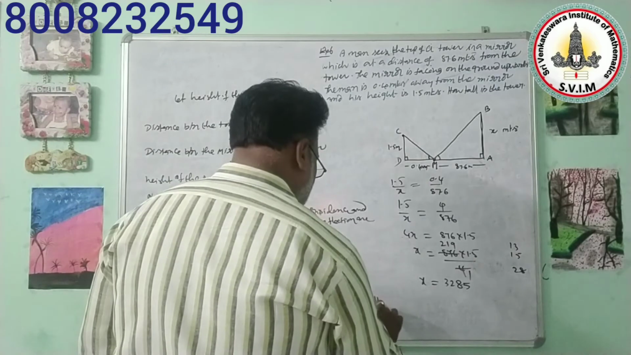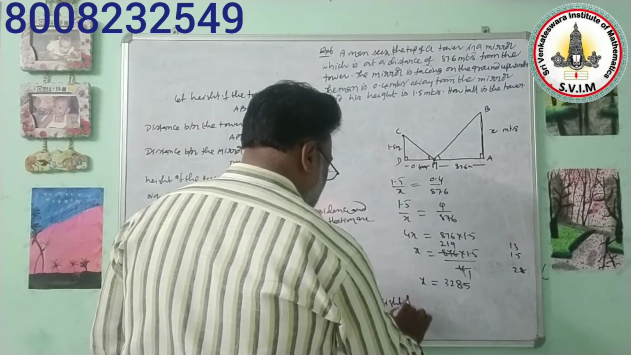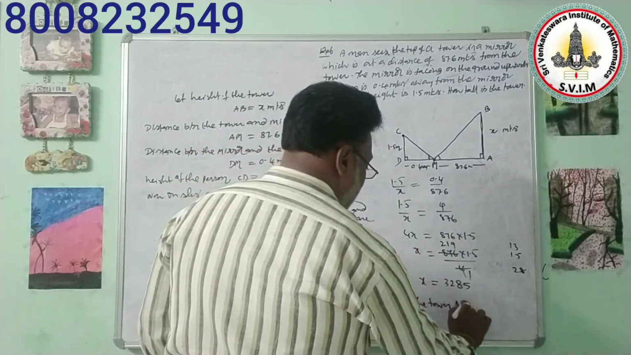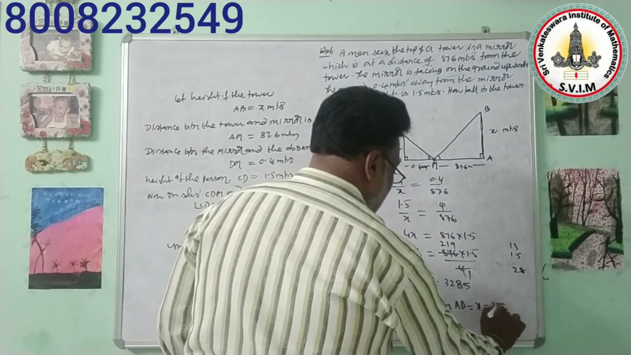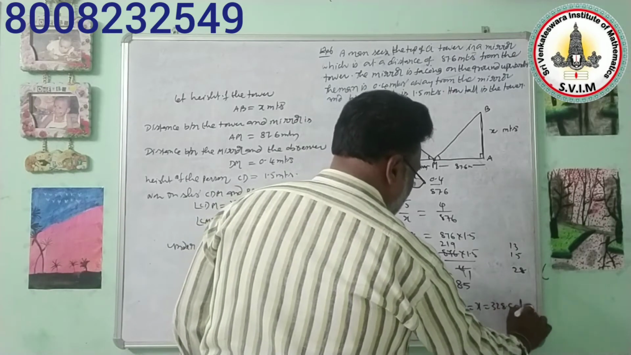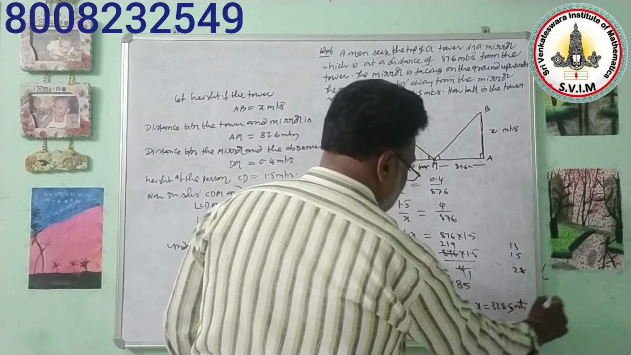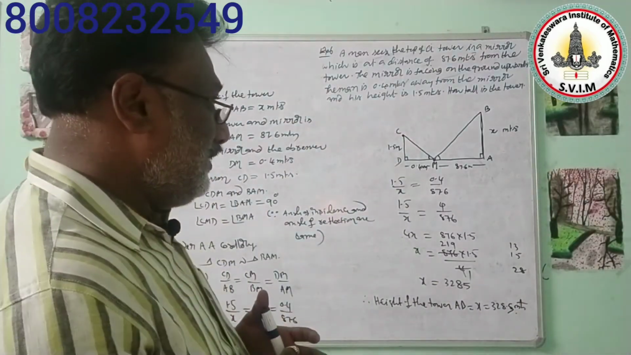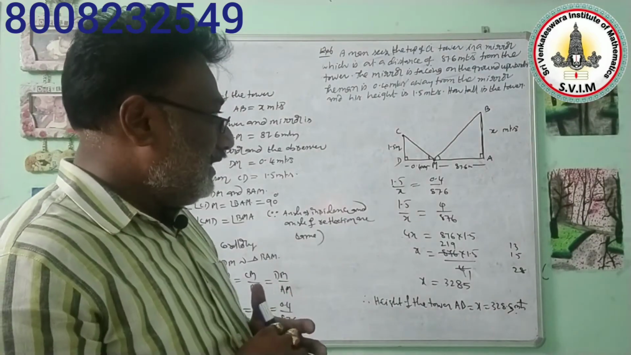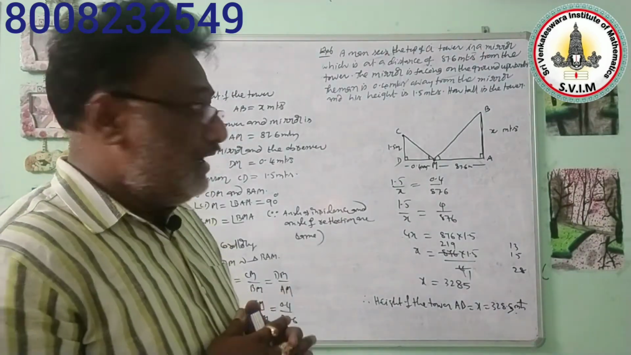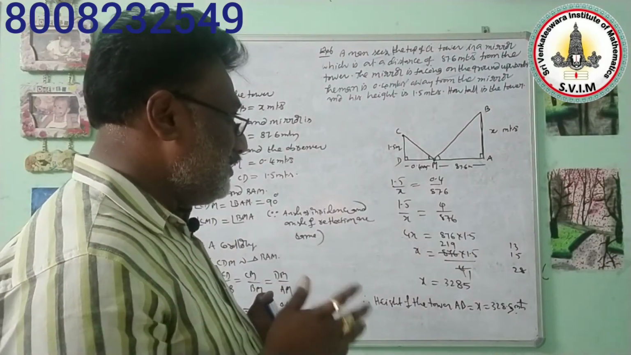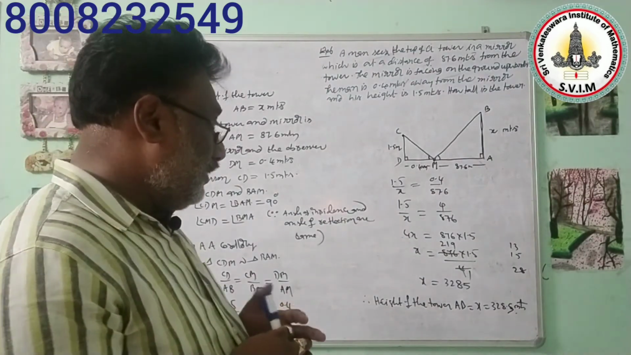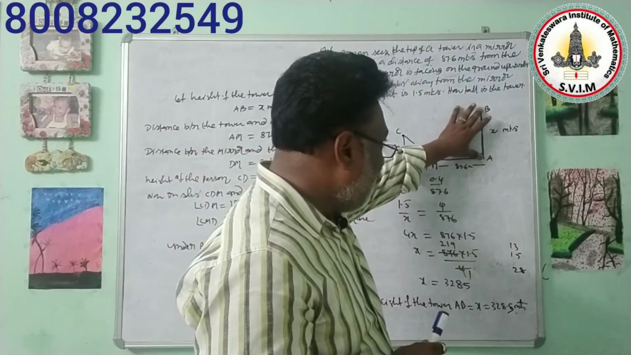Therefore the height of the tower AB is equal to x, that is equal to 328.5 meters. That's all. Let me explain the problem once more briefly. Here you have been given a tower whose height you need to find. The tower is casting a shadow of length 87.6 on the earth, and this tower has been